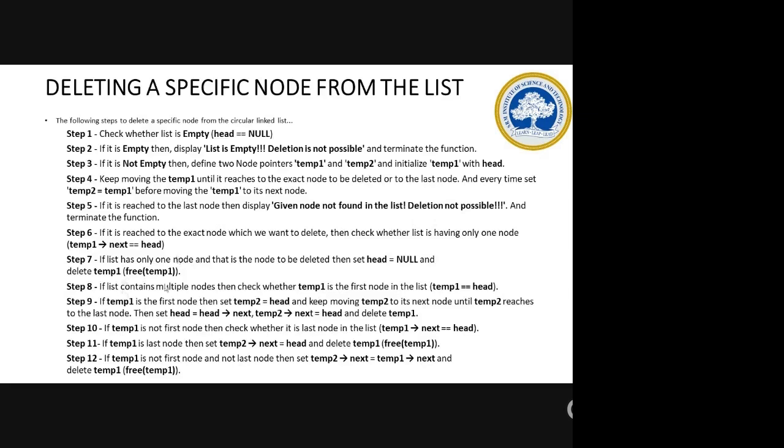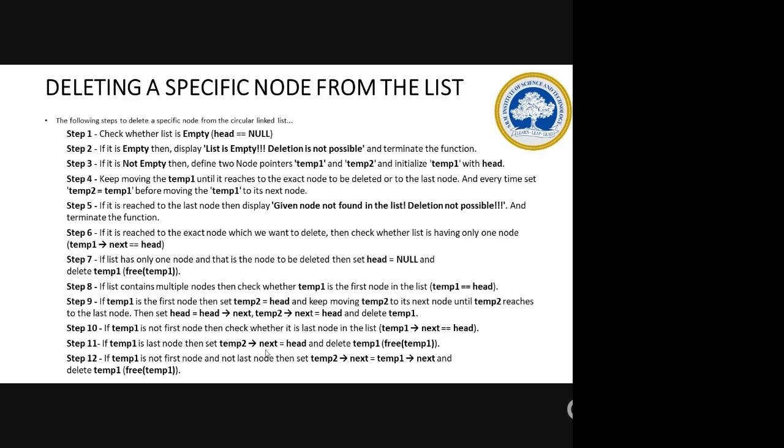And you are freeing it. If it contains multiple nodes, then normally you use a for loop, or you can even use a while loop. While the temp pointer keeps moving from the first node to the second node, each time you have to check whether that is the node to be deleted. If it is, then you check whether that node is the first node, in which case your list will become null, or whether it is a single node. If it is not, it will move to the next node and check if it is the node to be deleted. Likewise, it keeps on moving until it reaches the correct position.